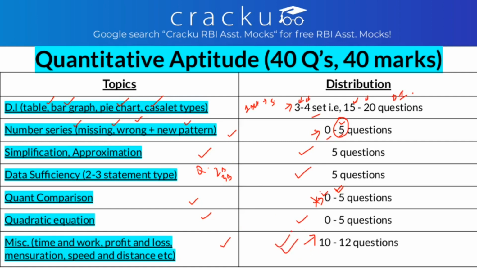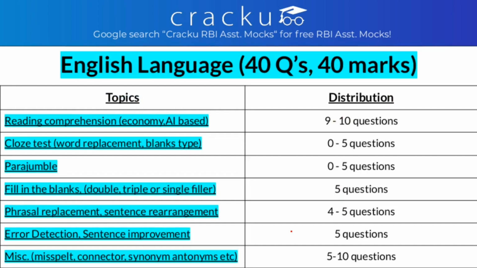So after Quants, let's see English. In English too, we have 40 questions carrying 40 marks. You get reading comprehension, which is a must and comes in every paper, whether it is a prelims paper or mains paper. In mains, generally the RC is taken from economics-based or artificial intelligence-based topics or any other research work, and you get nearly 9 to 10 questions from reading comprehension.